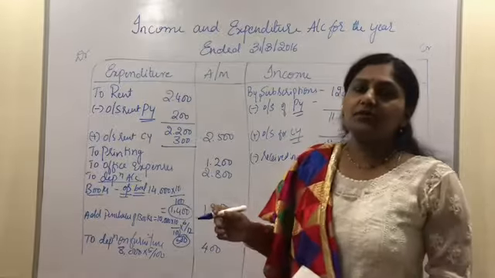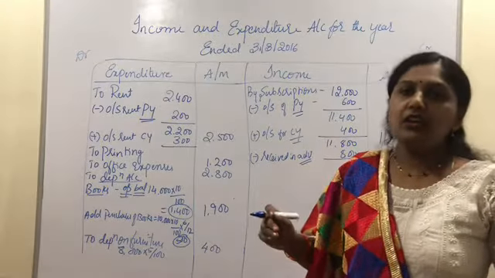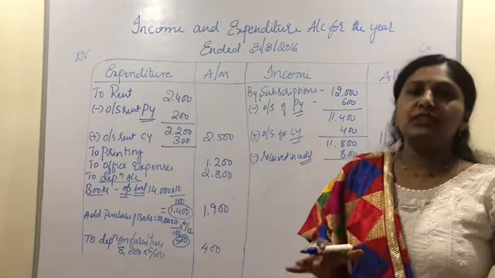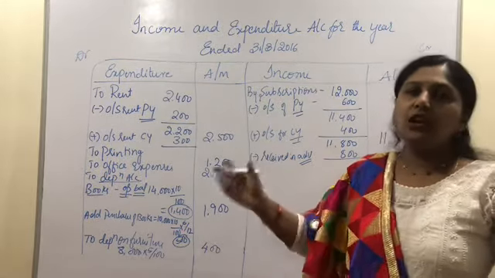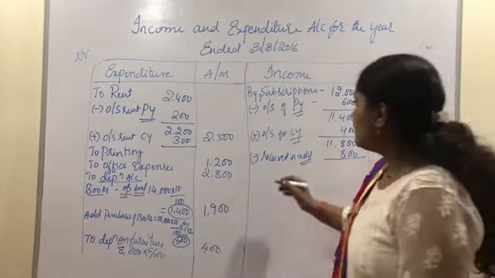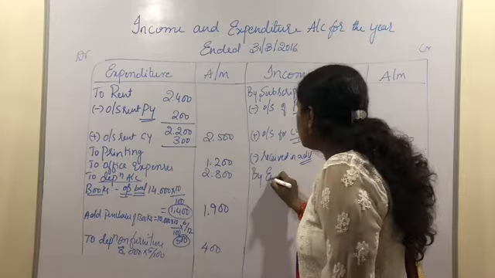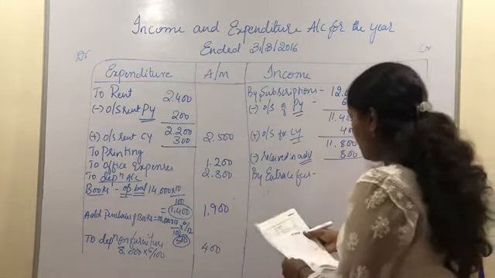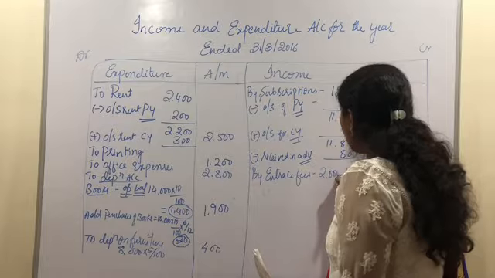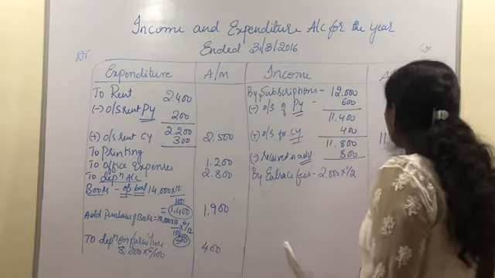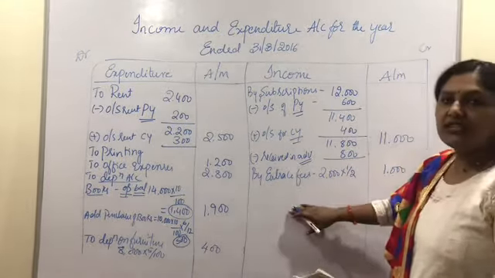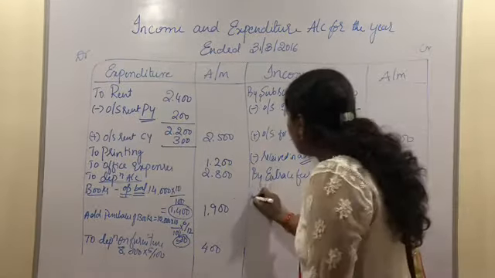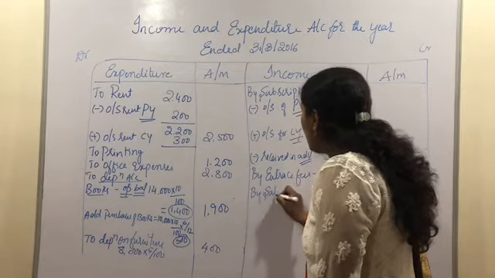After the subscription, we have the entry related to the entrance fees. According to the adjustments, it clearly says that only 50% of entrance fees need to be taken as revenue, and the rest all need to be taken as capital items. So here, by entrance fees, 50% means half. The balance of entrance fees is 2,000 and half of 2,000 is going to be 1,000 rupees. So 1,000 rupees we are treating as a revenue item, and the remaining 1,000 will be treated as a capital item. And then the next income is by sale of newspaper.